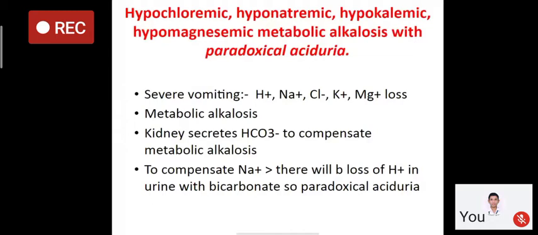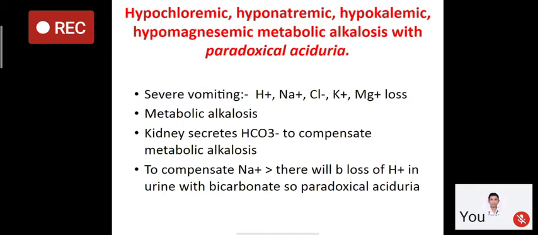So to retain the sodium, the kidney will lose the hydrogen ion in the urine with bicarbonate. So urine will be acidic. Usually urine will not be acidic, but here there is already loss of sodium. So to compensate the sodium, there will be the loss of hydrogen ion. So the patient will have paradoxical aciduria.